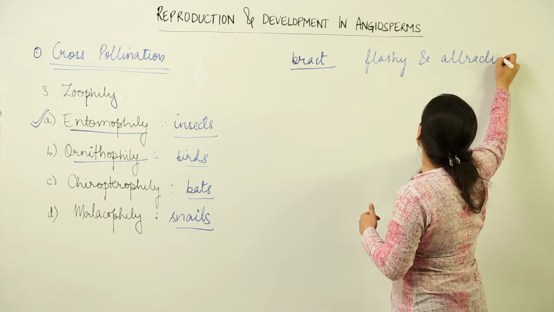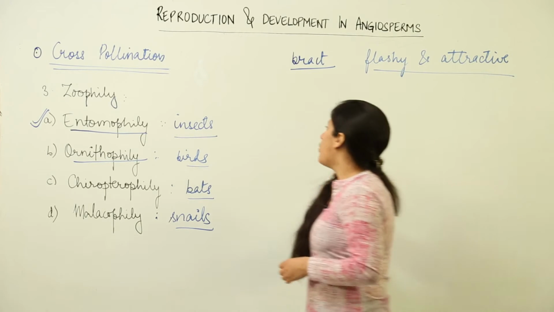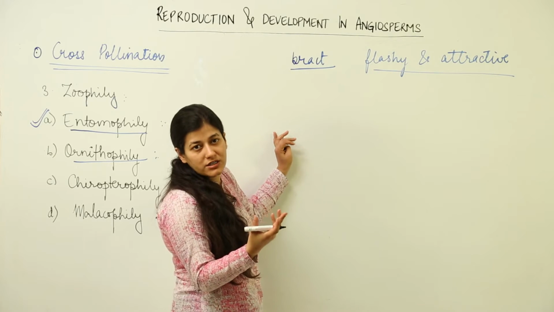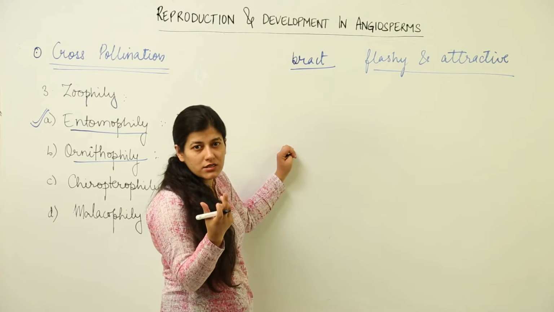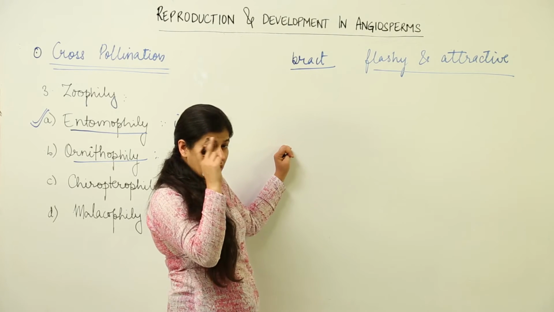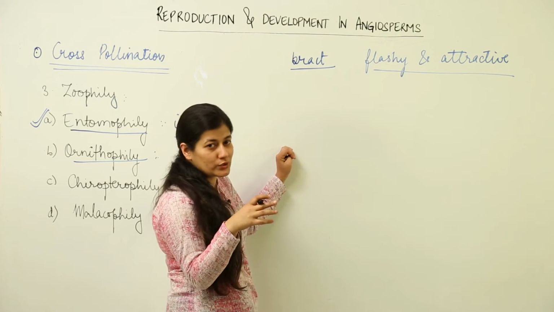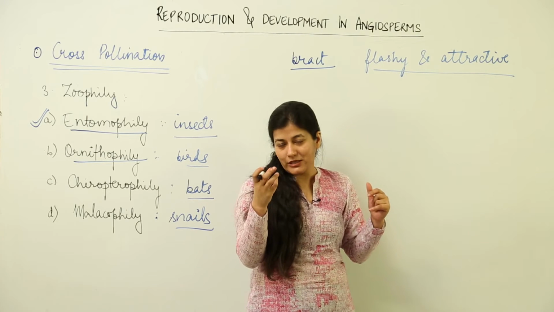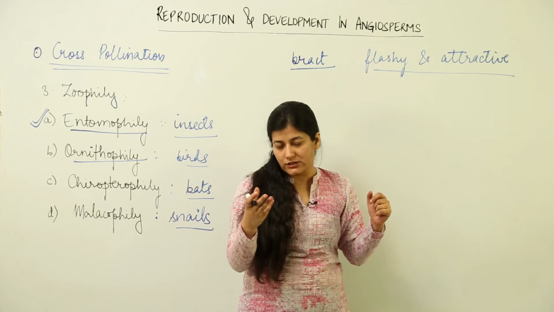Okay, so you can observe that these flowers have to be flashy and attractive so that the insects are attracted towards them. You must have seen that towards the white flowers you would find moths getting attracted, and to the red flowers wasps would get attracted. Bees are mostly attracted to yellow flowers because bees don't see red flowers, so you would not find any bees hovering over the red flowers. What is the reason? Because bees often use ultraviolet rays for seeing something, and red appears black in color when observed under ultraviolet rays.